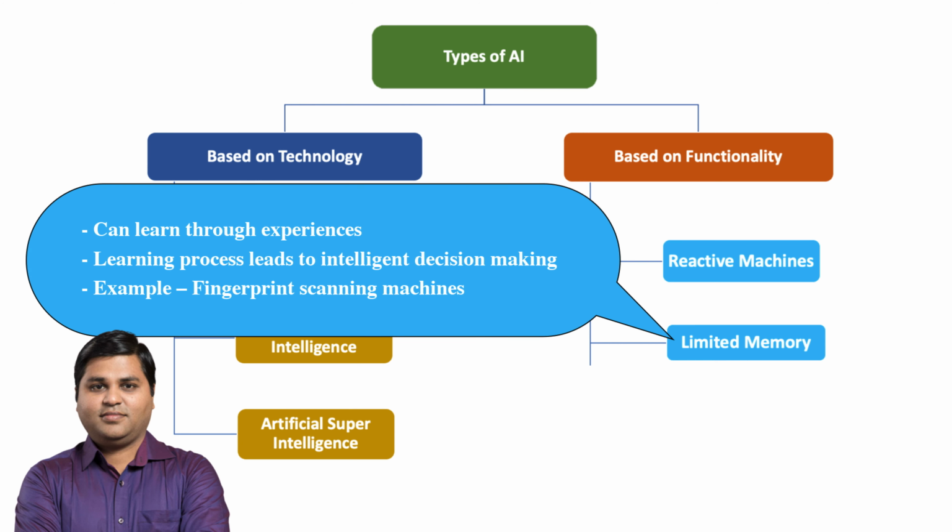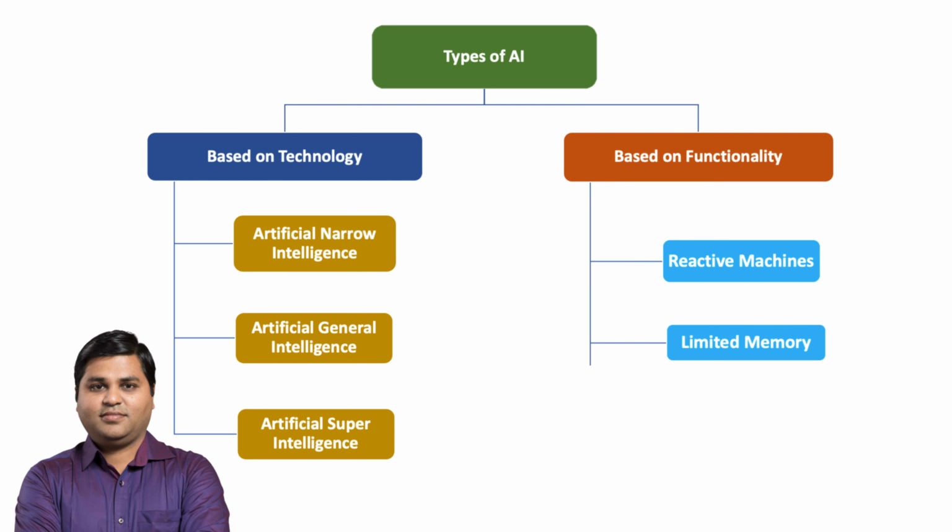Limited memory AI systems combine the ability to react to current data with the ability to learn from past experiences. This learning process helps the system to make intelligent decisions. Nowadays, AI systems are designed to react and learn. A good example of a limited memory AI system is the fingerprint scanning machine that you might encounter when going to work. These machines can learn from previous scans and get better at recognizing fingerprints over time.